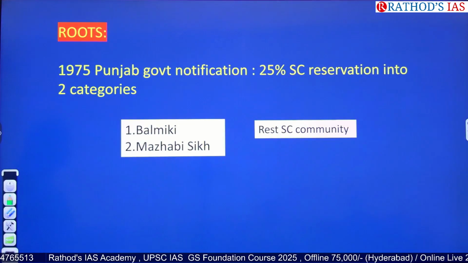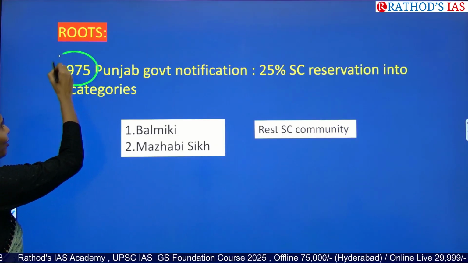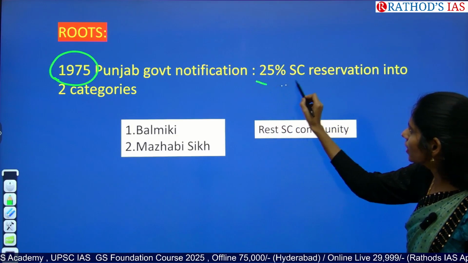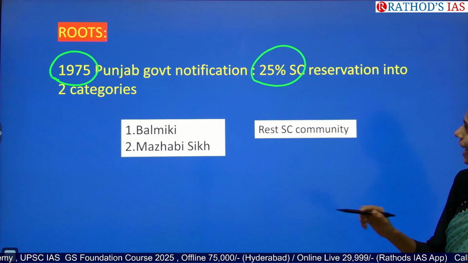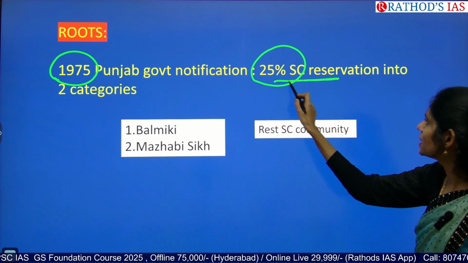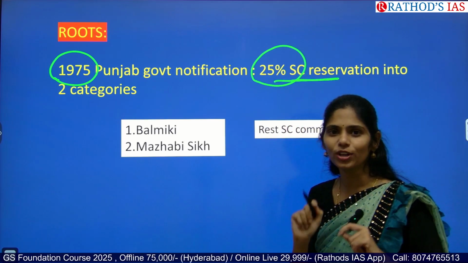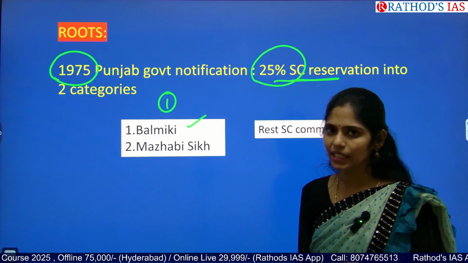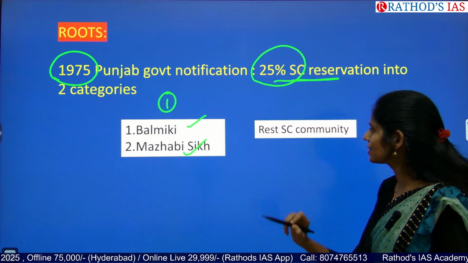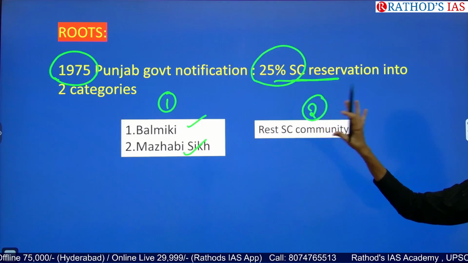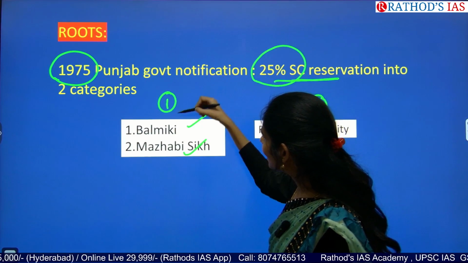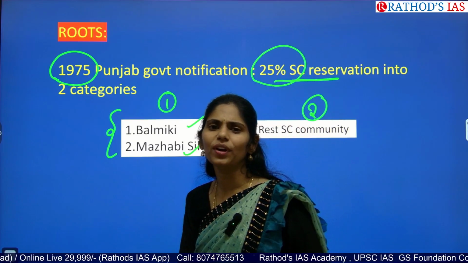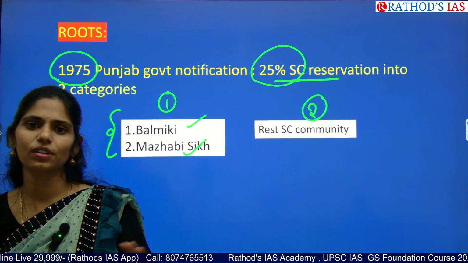And if you see the roots of this case, we have to go back to 1975. In 1975, what happened? Punjab state government came up with one notification, and in this notification it says 25% of SC reservation is divided into two categories. The first category includes only two groups of people: first one is Balmiki and second one is Mazhabi Sikhs, and in the second category the rest of the SC community will come. So why did they come up with these two categories? Because these two subgroups are very underdeveloped, both economically and educationally.